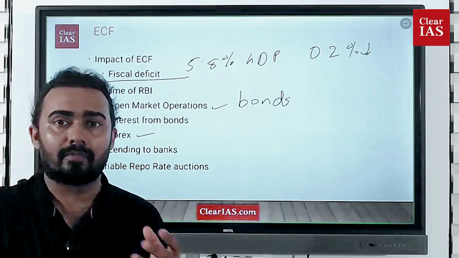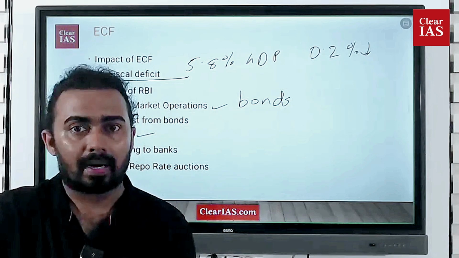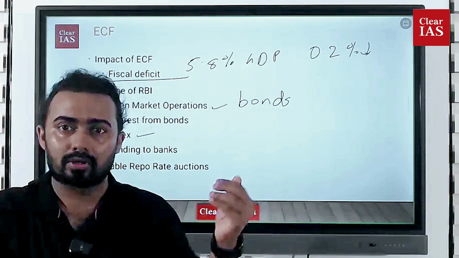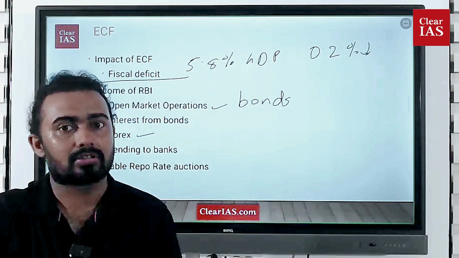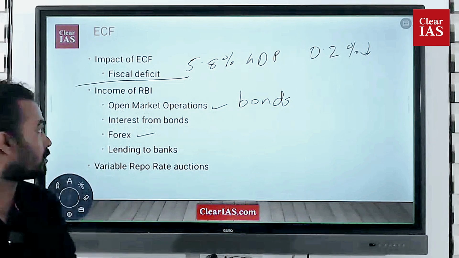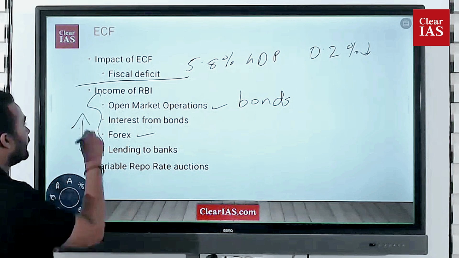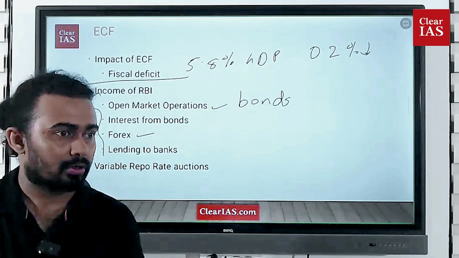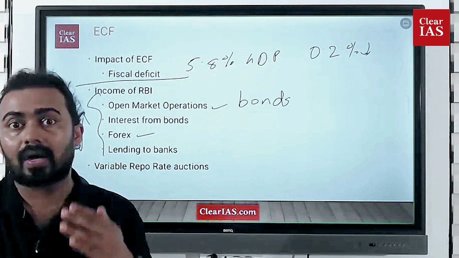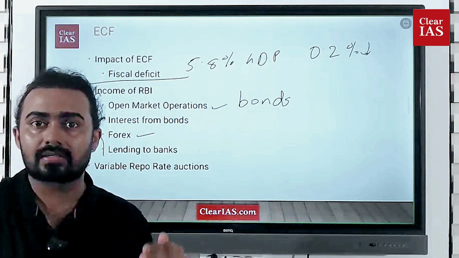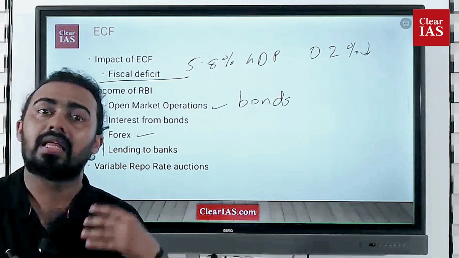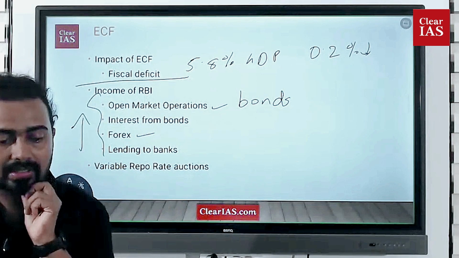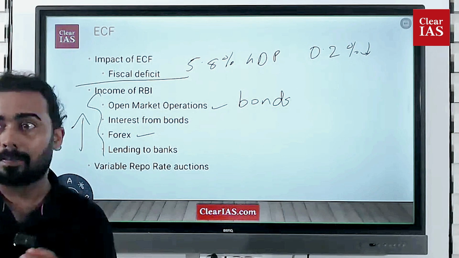The next thing is lending. For example, some banks might need some amount of money for the short term. These short term borrowings are given by the RBI to smaller banks, and from that interest also, RBI gains some amount of money. All these things are increasing in recent times, which means the income of RBI is also increasing. That is one of the reasons why there is a 140% increase in the sum transferred to the government, because the revenue of RBI is increasing. And the last thing is that you must know about